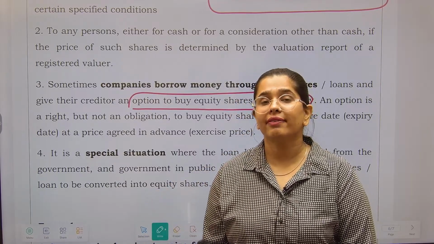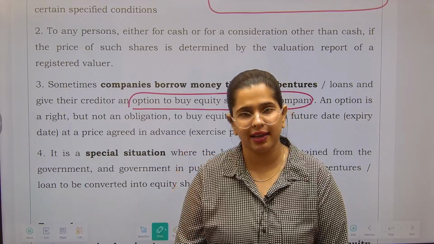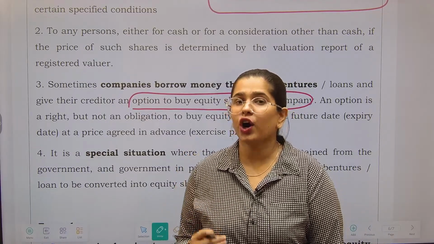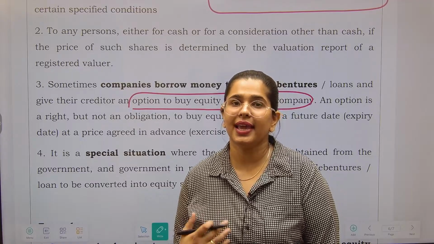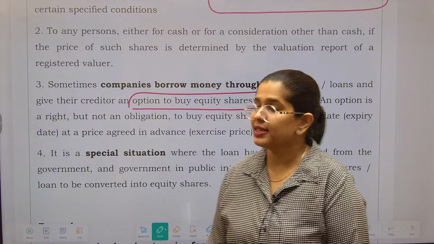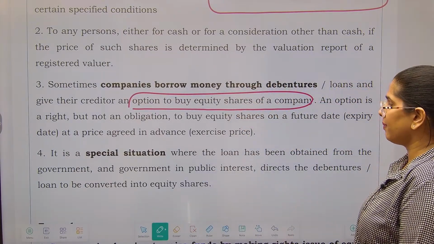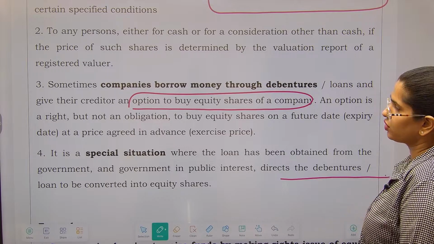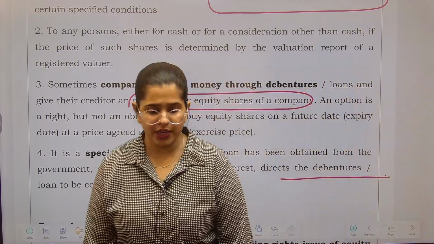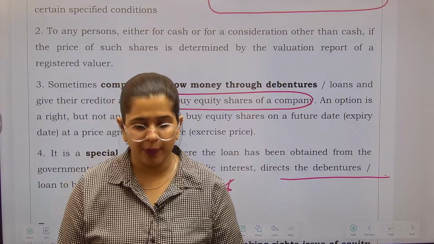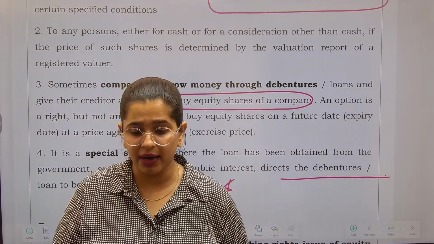Over here, you are giving the right to your creditors, but will not be calling it a right issue because we are not giving it to the existing shareholder. Next is a special situation where the loan has been obtained from the government. Government in public interest directs the debentures or loan to be converted into equity shares. Again, in order to pay off the money, you can tell the government that you have the option that you can take up our shares.